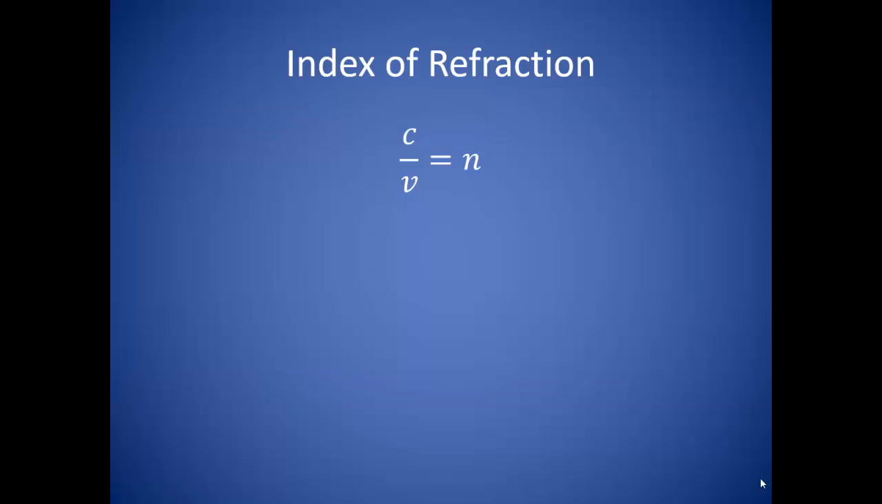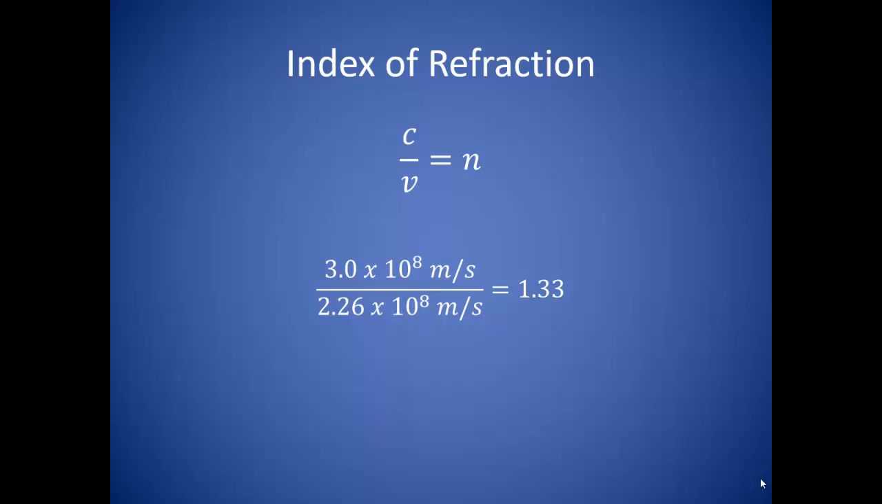If we compare the speed of light in a vacuum to the speed of light in any given transparent medium, the ratio gives us a number that is known as the index of refraction. For example, the speed of light in vacuum we know is 3.0 times 10 to the 8th meters per second. If we measure the speed of light in water, we find that it is 2.26 times 10 to the 8th meters per second. This gives us an index of refraction of 1.33.